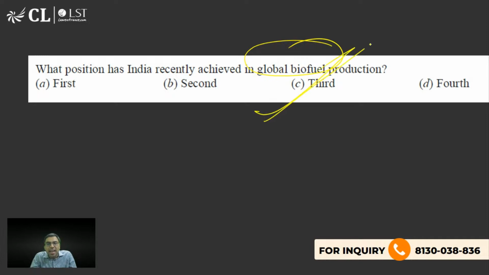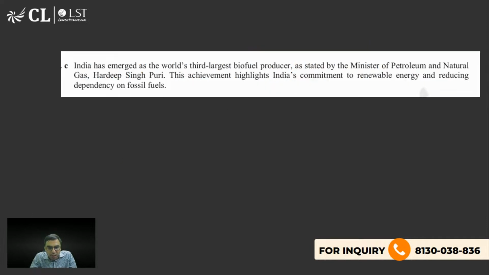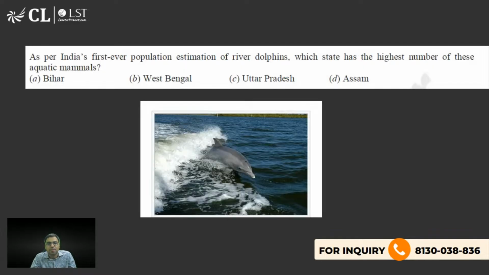So old waste material can also be used in making biofuels. So India का third rank है biofuel production में. That is what you should be knowing. And recently it was announced by the Minister of Petroleum and Natural Gas, Mr. Hardeep Singh Puri. Okay, so C is the right answer. It is helpful in ensuring renewable energy and all. That is what the idea is. Now let's move on to the next one.